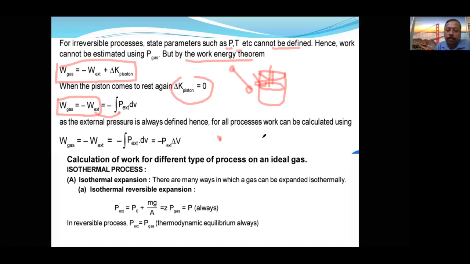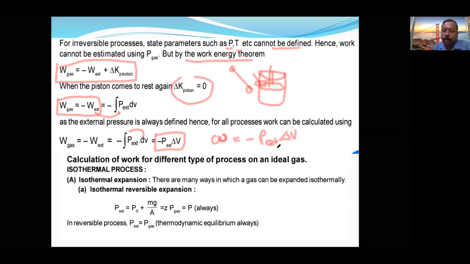Work done is equal to minus P external into delta V. If this delta is very, very small, then we will integrate, dV integration. Very important formula for work. But what the students are doing, they are just multiplying this and leaving it as it is. That's why their score is not good. That is the difference between reading from the books and getting an explanation from an experienced faculty.